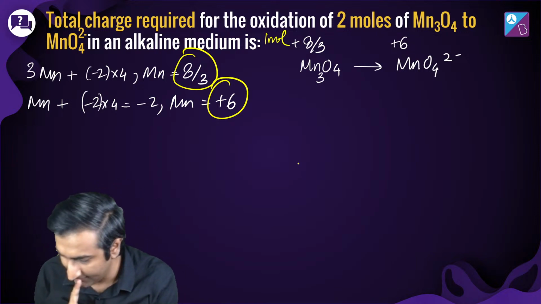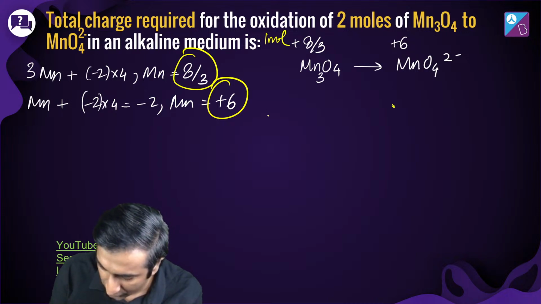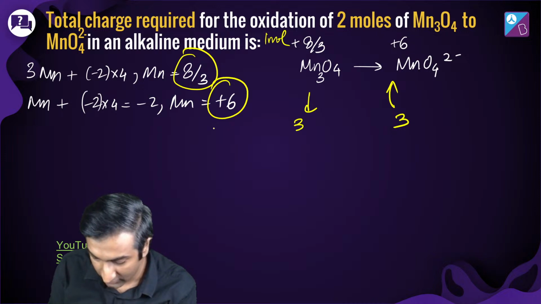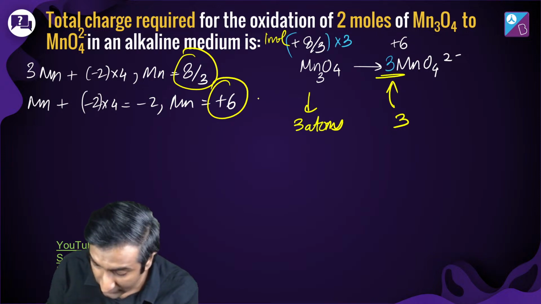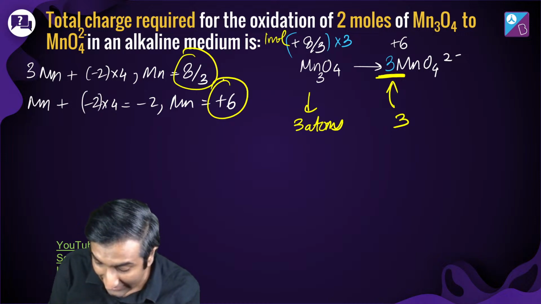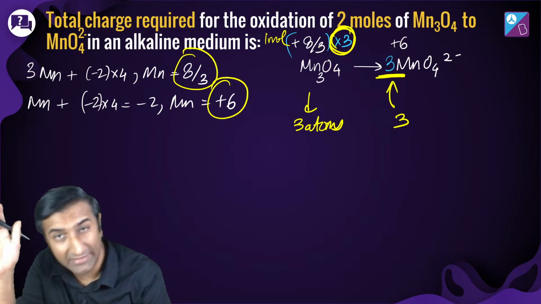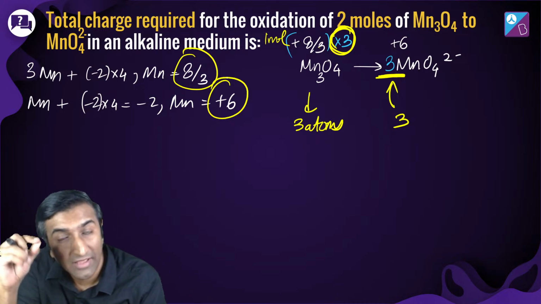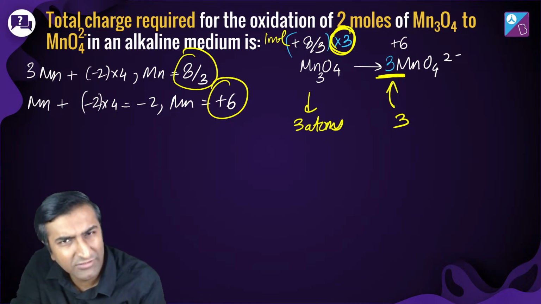Okay, सोचने दो, कैसे करें इसको? I have to put a 3 here, right? Why do I need to put a 3 here? Because there are 3 atoms of manganese. But if I do that, एक atom का 8/3 था, अभी 3 atoms हैं यहाँ पे, so it will be 3 into 8/3. 8/3 was for 1 atom. And for 3 of them, it's just 8.